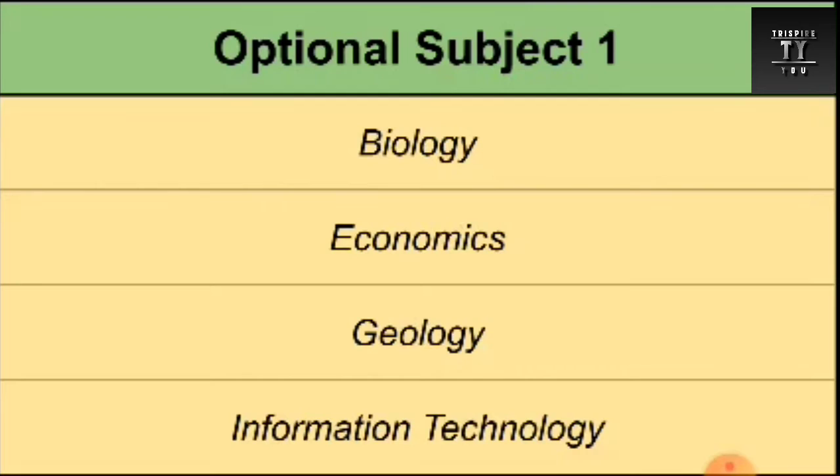This was a nice example. If someone wants to do pharmacy, he can choose biology as an optional subject and any of the languages. If someone wants to go into archaeology, he can choose geology for optional subject 1 and any of these languages.